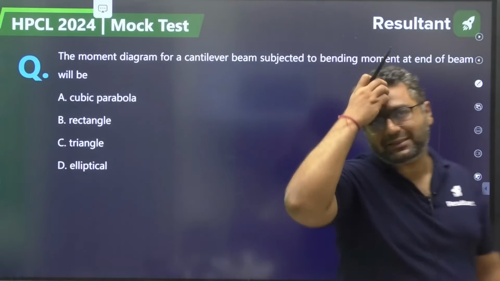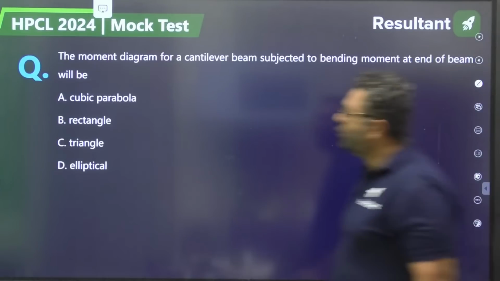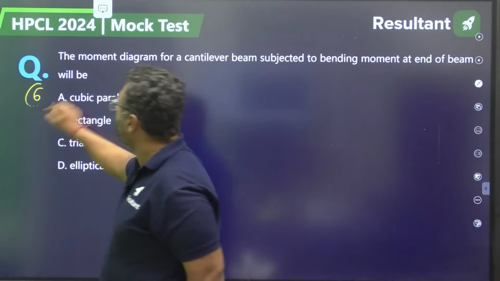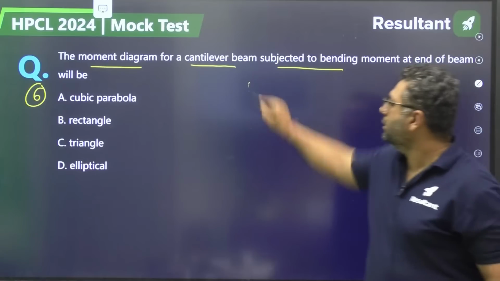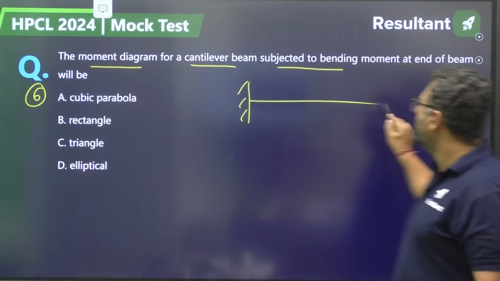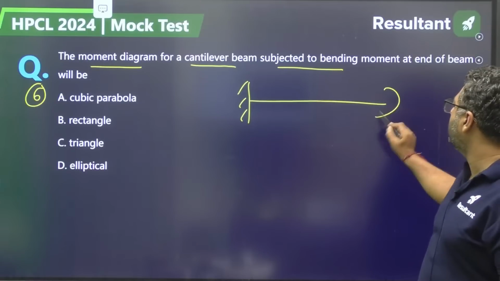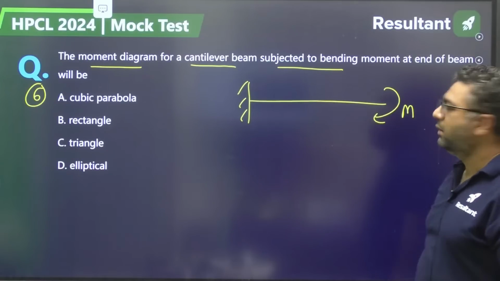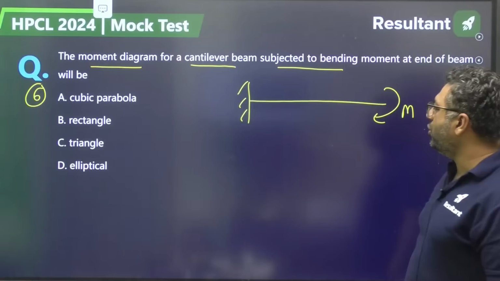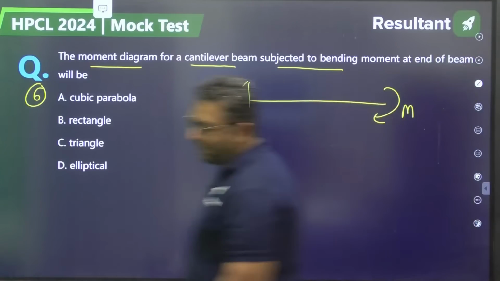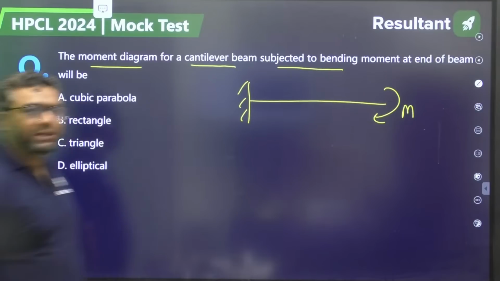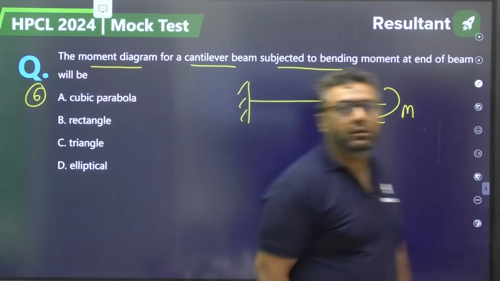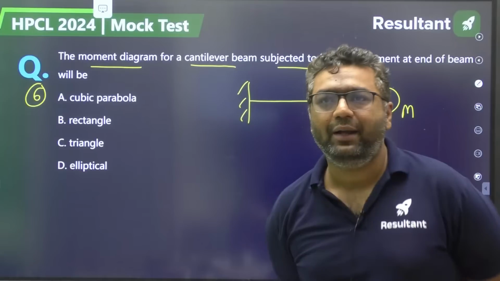Moving to question number 6. The moment diagram for a cantilever beam. There is a cantilever beam subjected to a bending moment. What kind of bending moment diagram will you get?